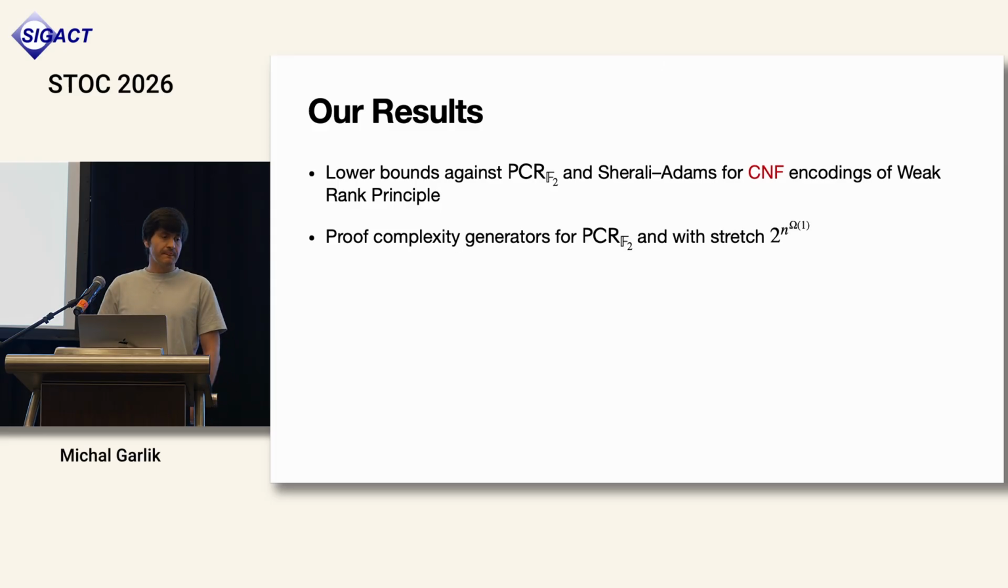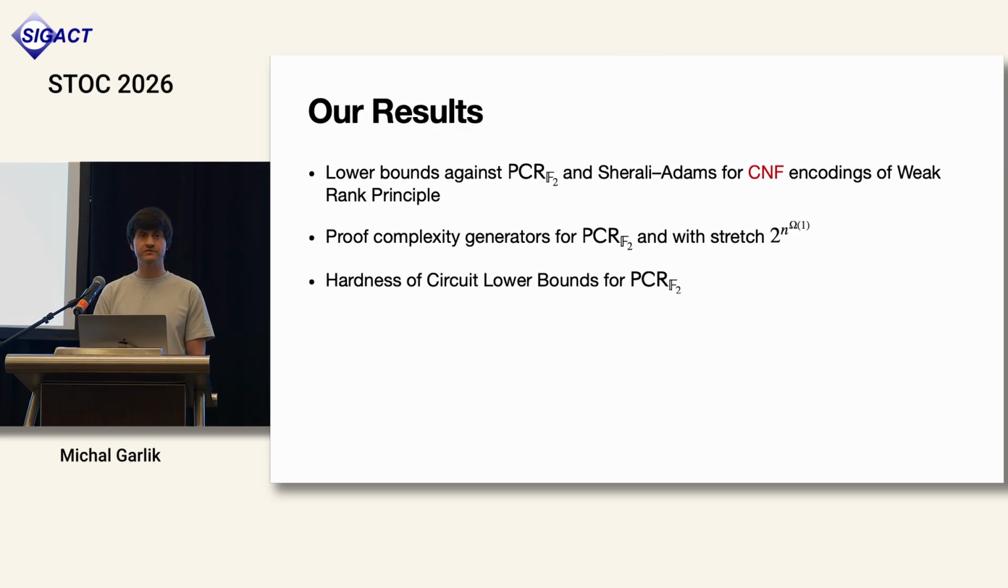Then we iterate these generators to increase their stretch, achieving the stretch up to 2 to the m to the big omega of 1. Such generators are called function generators. And these are the generators which are useful to obtain the applications, like the hardness of circuit lower bounds. And that's the third point. So we obtain hardness of circuit lower bounds for the polynomial calculus resolution over the 2-element field.